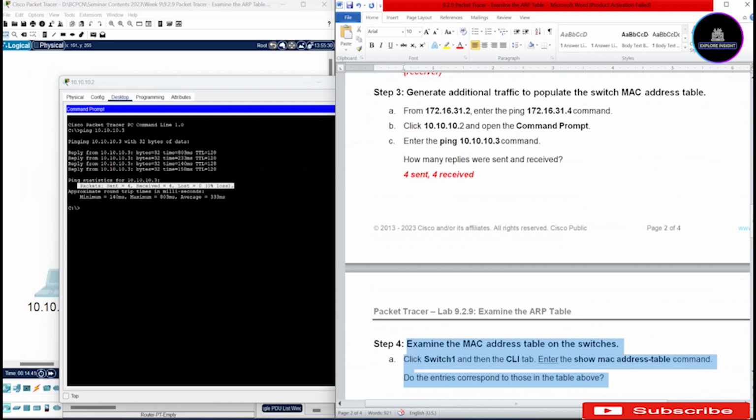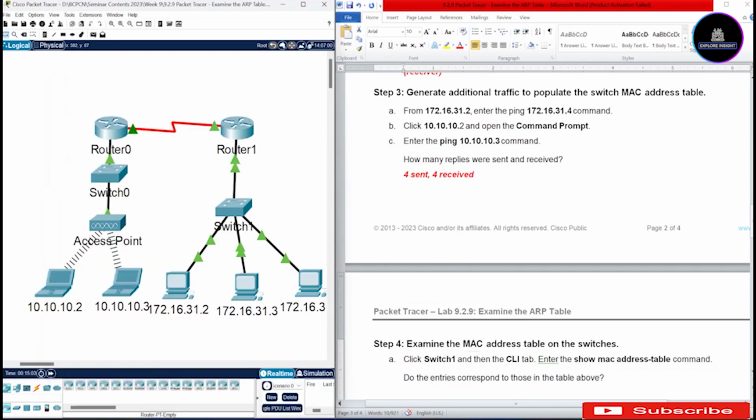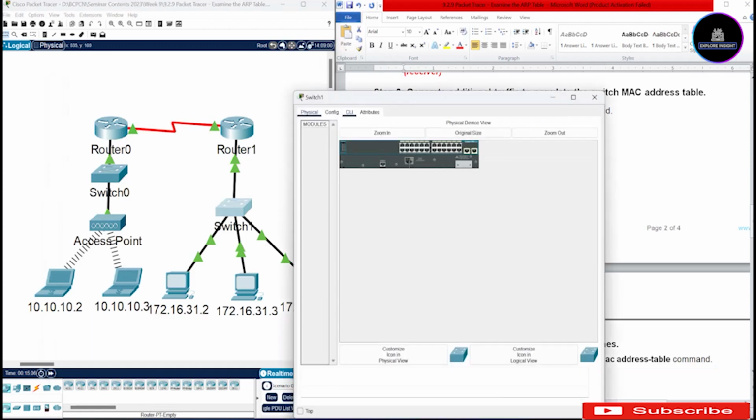Step 4 says, examine the MAC address table on the switches. Click switch 1 and then the CLI tab. Enter the show MAC address table command. And we have a question here, which is, do the entries correspond to those in the table above? Okay, so let's do what is expected of us here. So we are going to click switch 1 and go to the CLI tab.